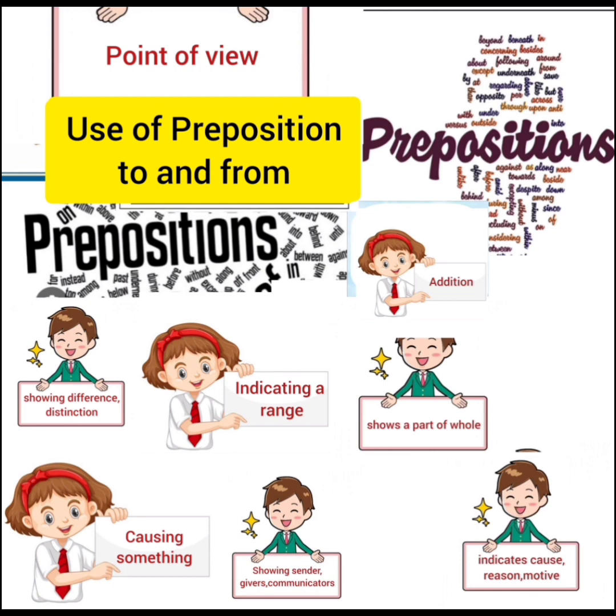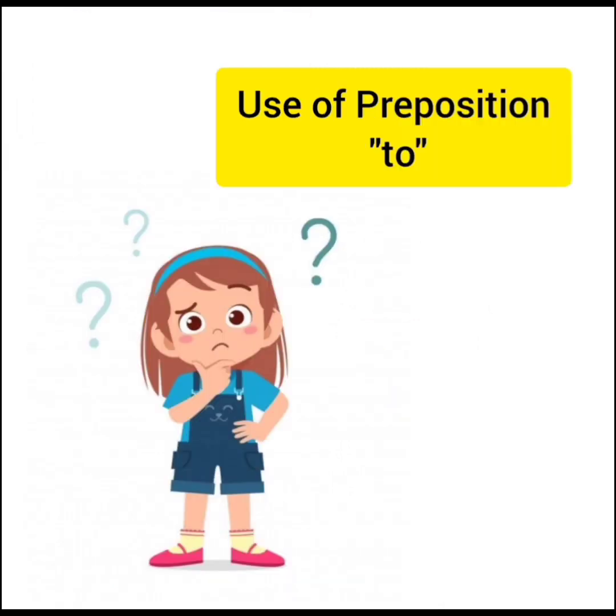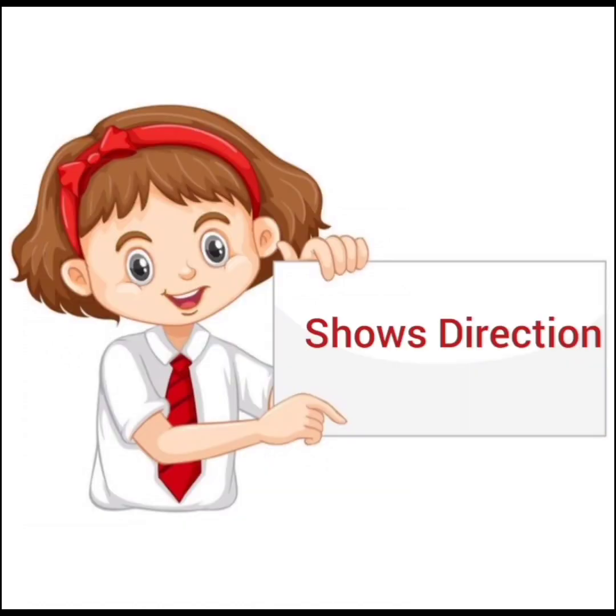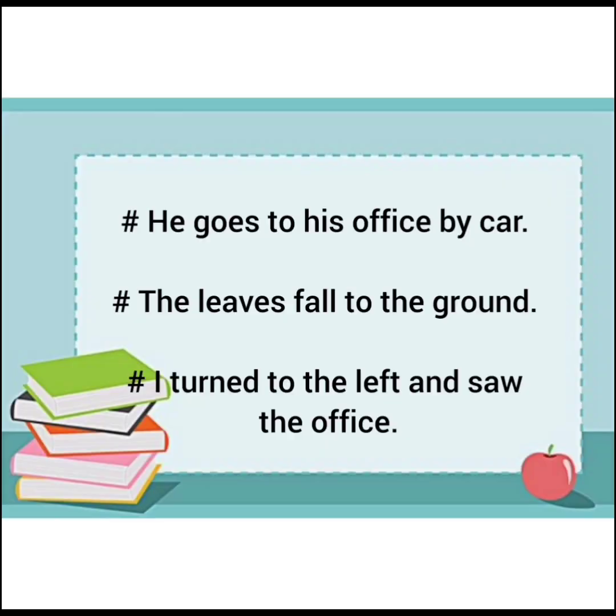Now I'm going to discuss all the conditions for the usage of preposition to, and the very first condition is direction. Preposition to is used to show direction. He goes to his office by car. The leaves fall to ground. I turned to the left and saw the office. Now in all these sentences, to is used to show direction.